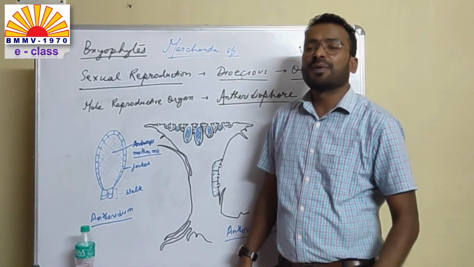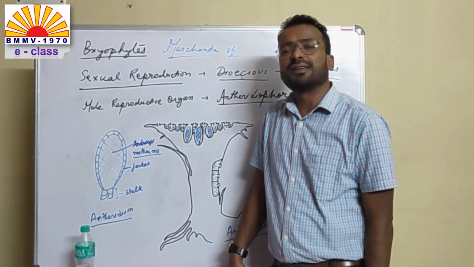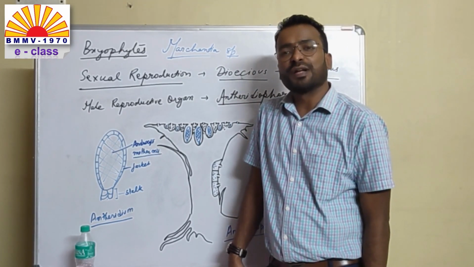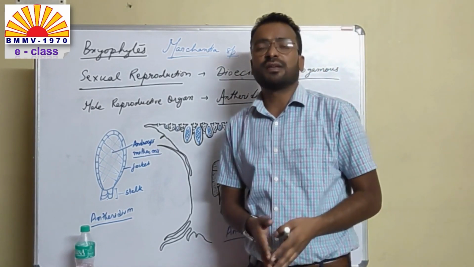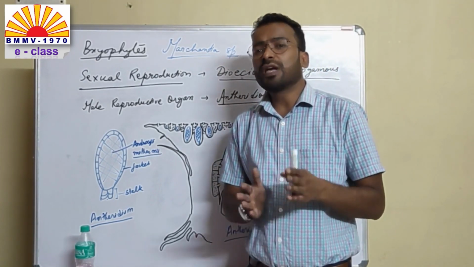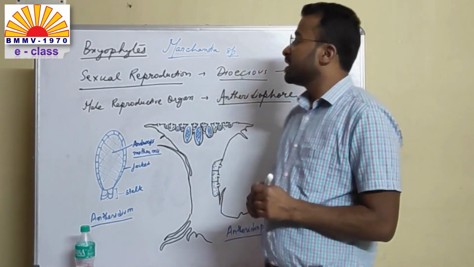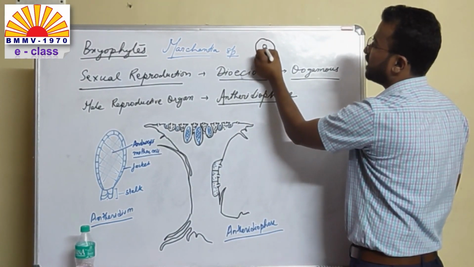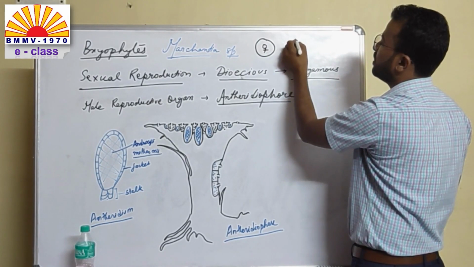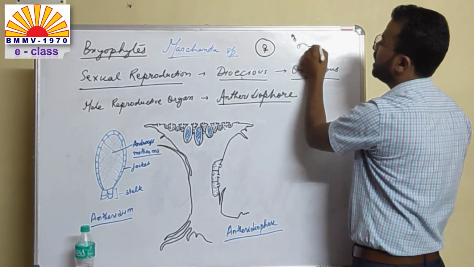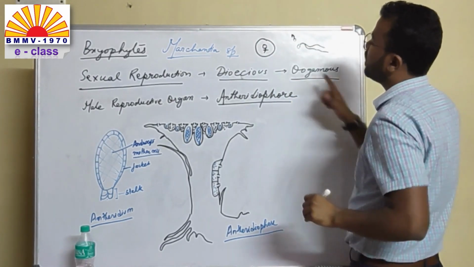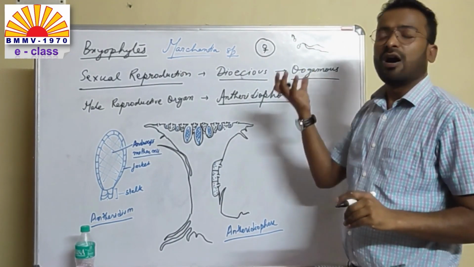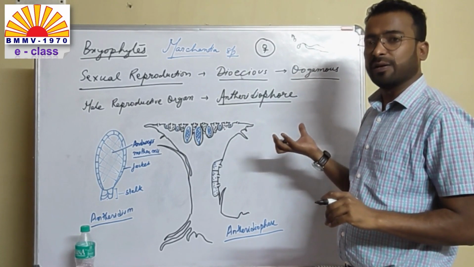Now let us talk about sexual reproduction in Marchantia. Marchantia shows oogamous type of sexual reproduction. As I have already mentioned in my previous classes, oogamous type of reproduction means there is a big female gamete and a small male gamete, and the male gamete is always motile, while the female gamete always stays in one particular place.